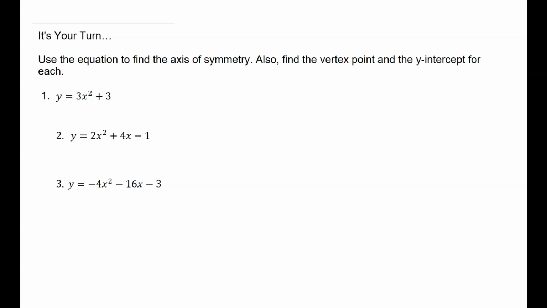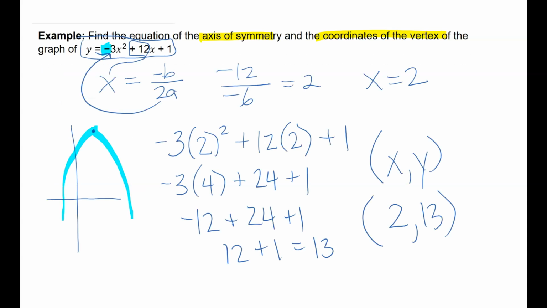It's your turn. I want you to use each of the 3 equations I've given you here to find the axis of symmetry. I also want you to find the vertex point and the y-intercept. So if we go back to this last one, if I had asked you to find the y-intercept for this, remember the y-intercept is what y is when x is 0.